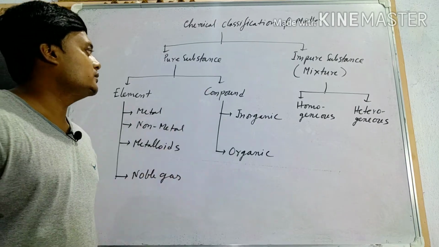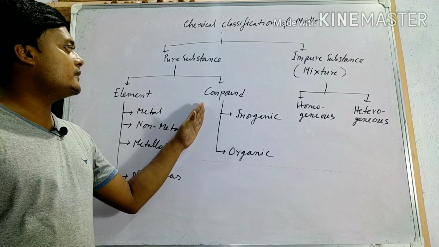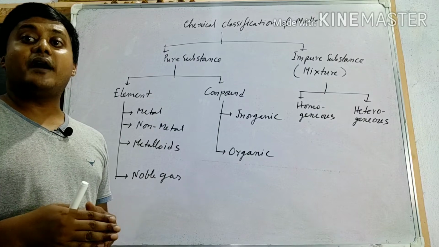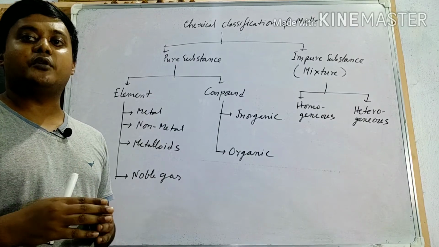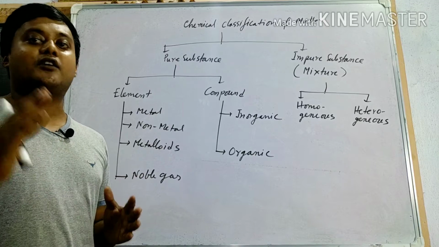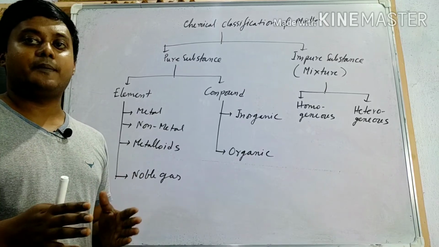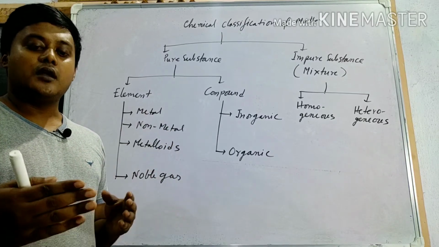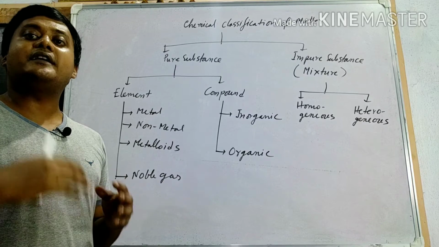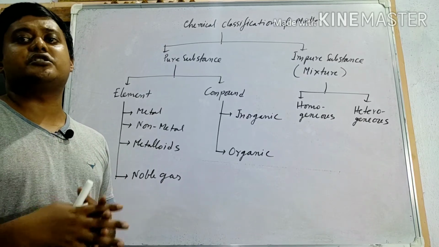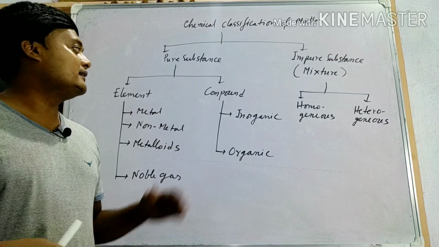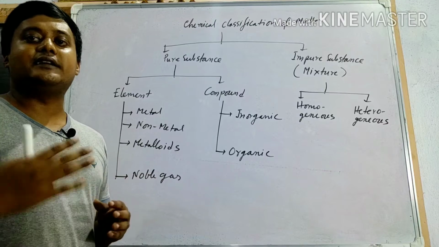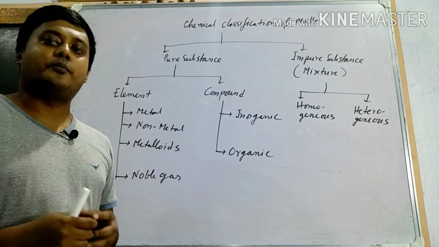Next, compound. It is a pure substance made up of 2 or more elements chemically combined in a fixed ratio. These 2 points are important: they are chemically combined, and they combine in a fixed ratio by weight. And we cannot separate the components of a compound by physical methods. Only by chemical methods can we separate the constituents of a compound. And it has a definite set of properties, as it is a pure substance.